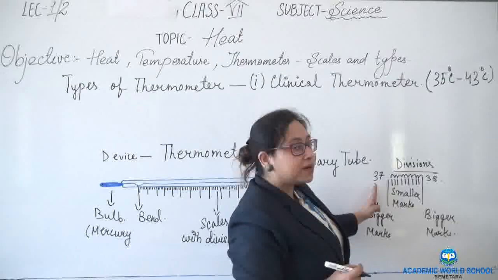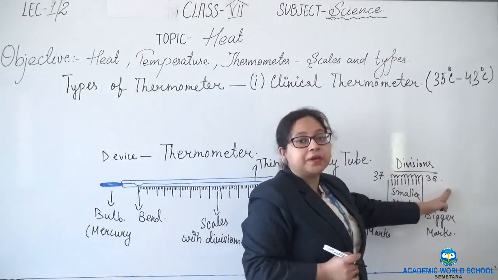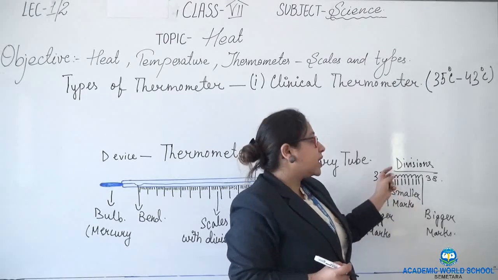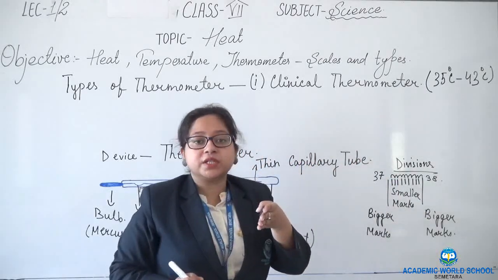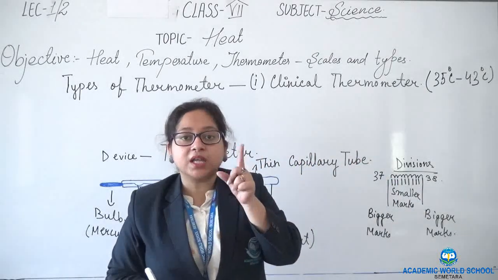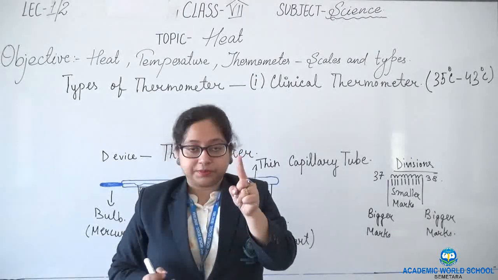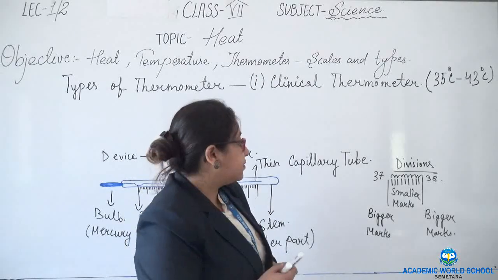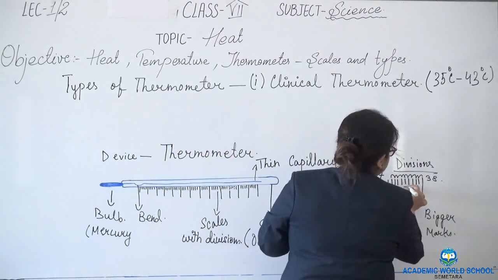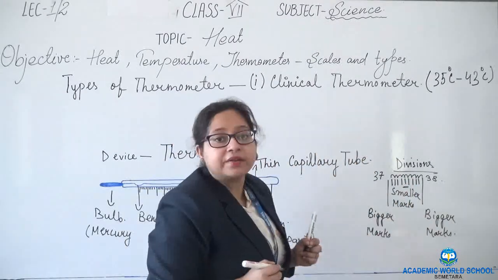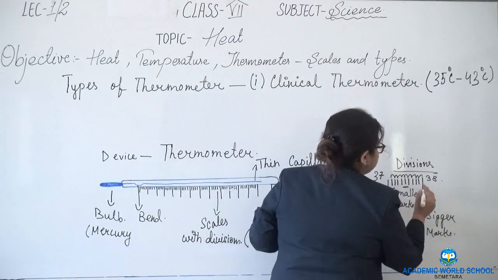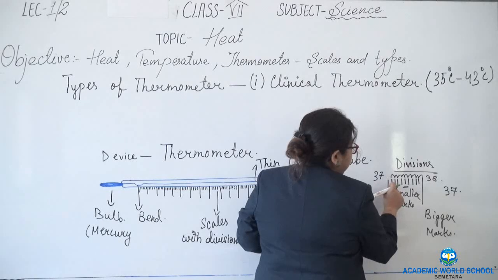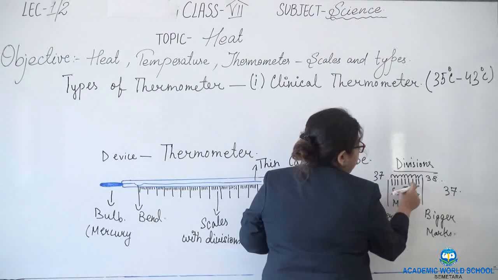So one bigger mark is 37 and another bigger mark is 38. In between two bigger marks we have smaller divisions, and each smaller division is 0.1. Suppose my reading comes till here. What will be my reading? 37 point, my reading comes to 37.1, 2, 3, 4, 5.